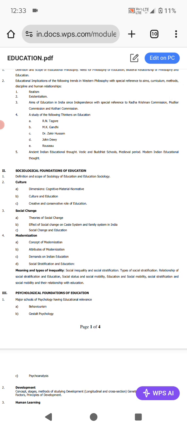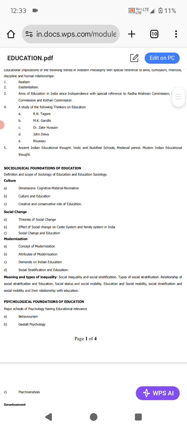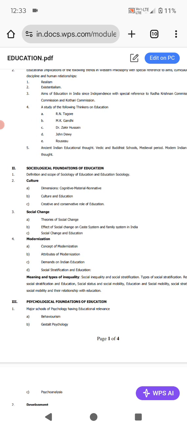It is very easy. When we bring the classes, you will come to know. Under culture, what do you mean by material culture and non-material culture? After that, culture and education, how both are interconnected. Then creative and conservative role of education. Then third unit, social change, theories of social change, effect of social change on caste system and family system in India. Then social change and education.